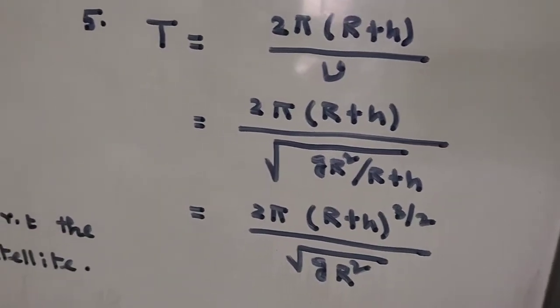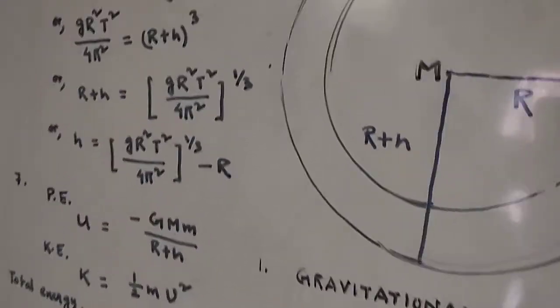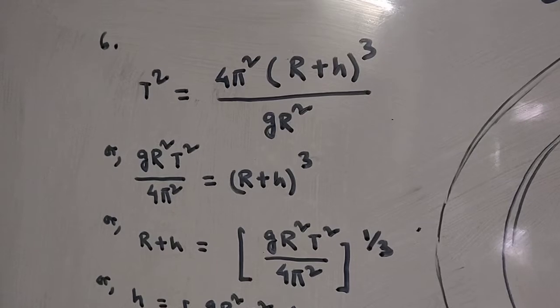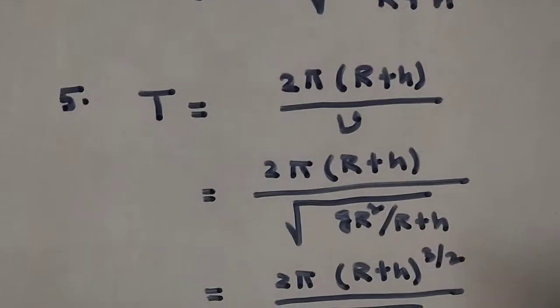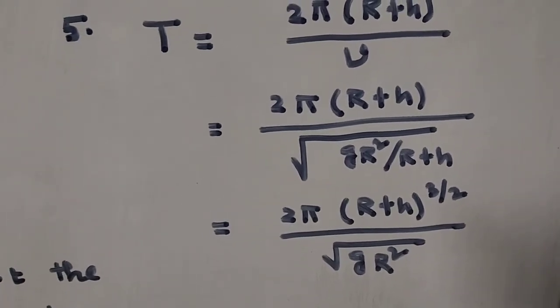Now from here you can define the height at which the satellite must be raised from the earth's surface, so that centripetal force becomes equal to the gravitational force, and that can be defined by squaring both sides. That's your T square equal to 4 pi square (R plus h) whole cube by gR square.